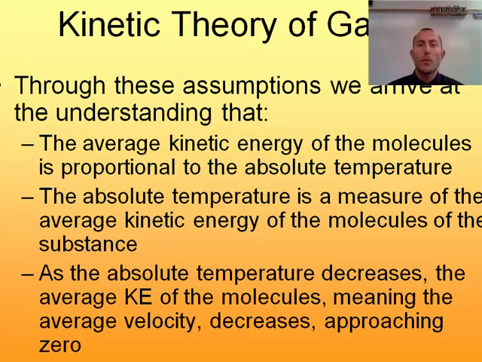So if we double the Kelvin temperature, the kinetic energy of the molecules doubles. And if we're taking away energy, then as we get closer and closer to 0 Kelvin, we're also getting closer and closer to 0 kinetic energy of the molecules. And again, this is where that idea of absolute zero comes from. When the molecules of a substance are at absolute zero, they're going to have 0 kinetic energy.